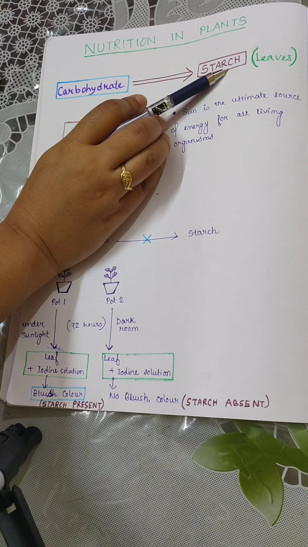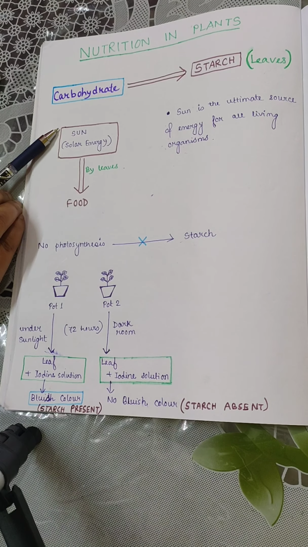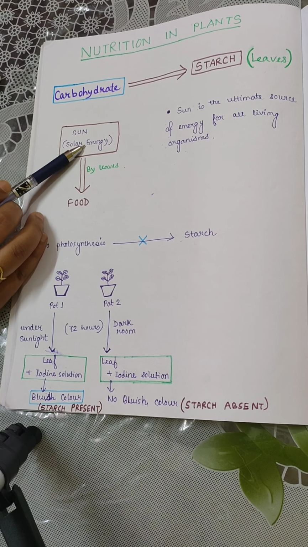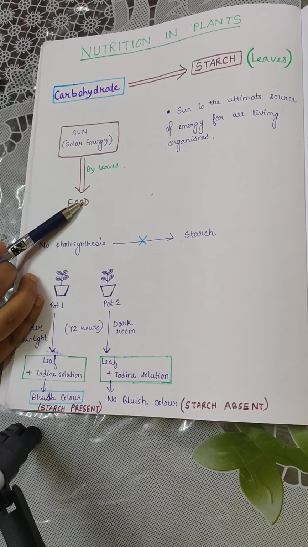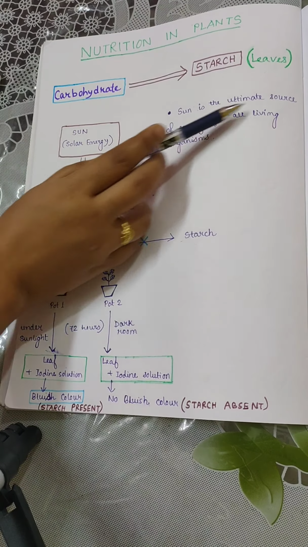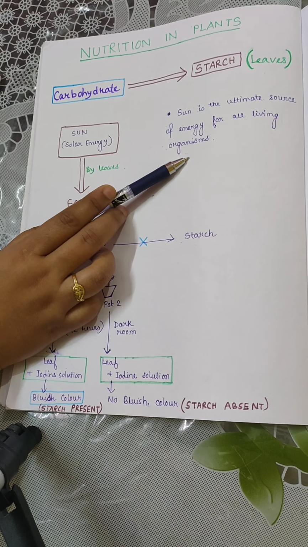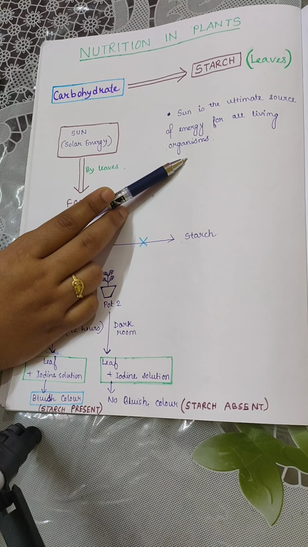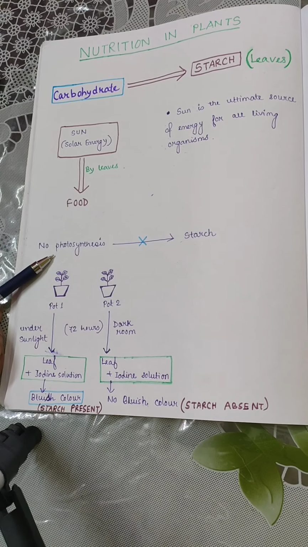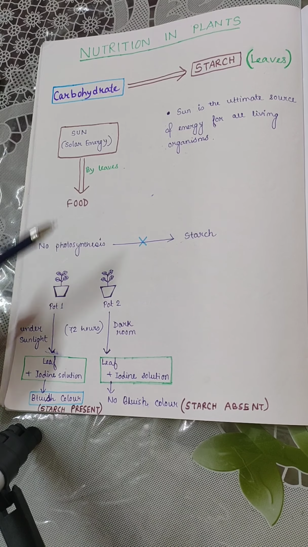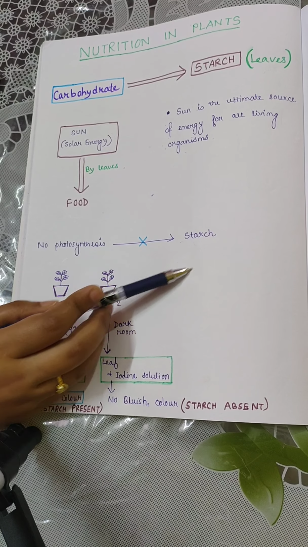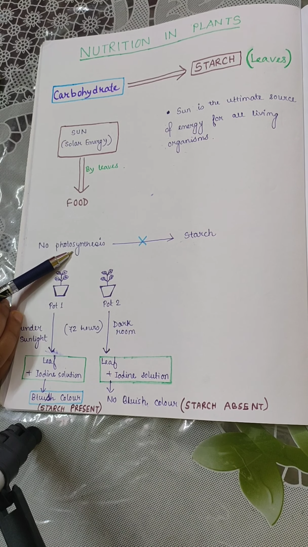The process of photosynthesis is a very unique process on the earth, because in this process solar energy from the sun is converted into food by the leaves. For this we can also say that the sun is the ultimate source of energy for all living organisms. We can prove that the sun is very much essential for the process of photosynthesis. If no photosynthesis takes place, there will be no starch production. That means the presence of starch indicates the occurrence of photosynthesis.